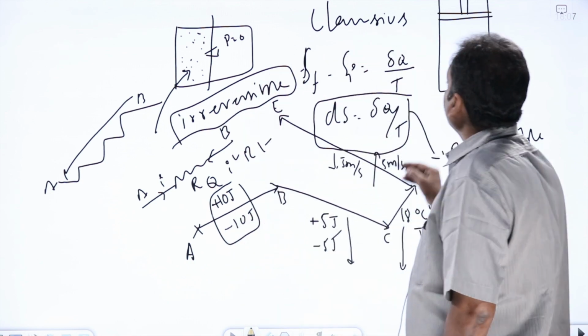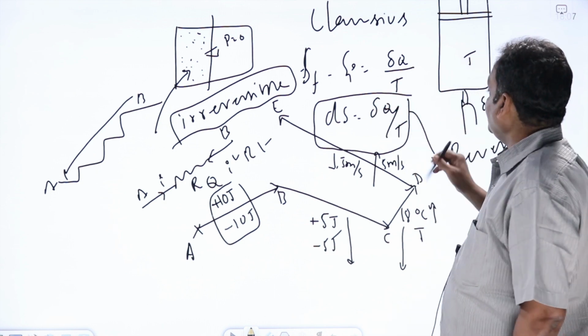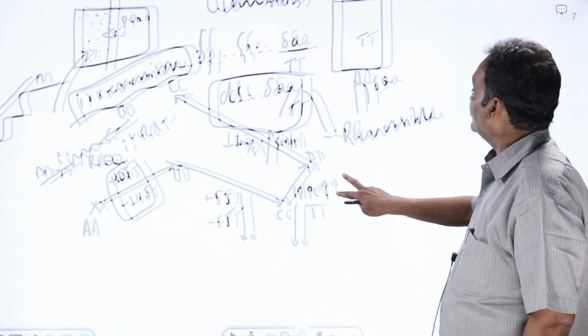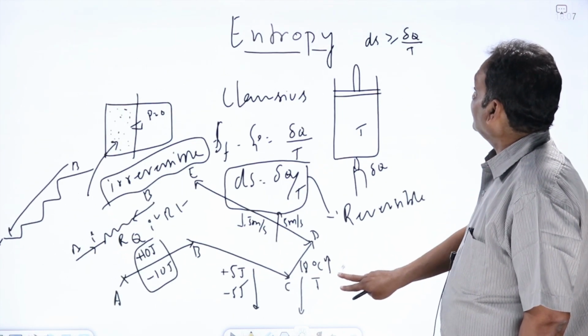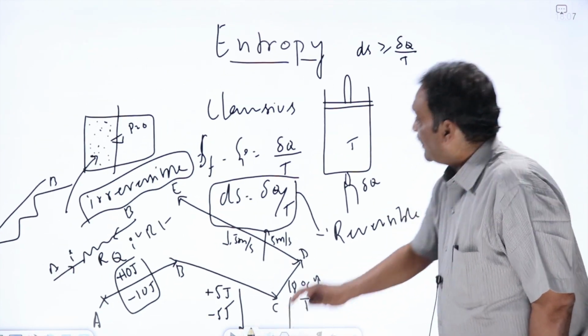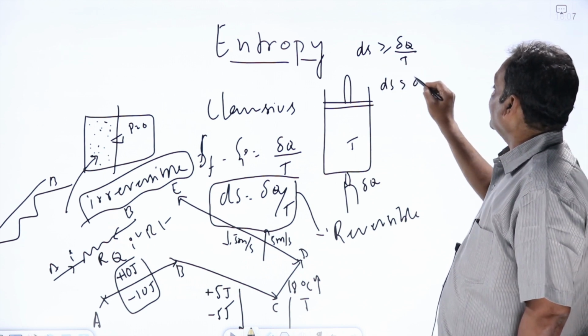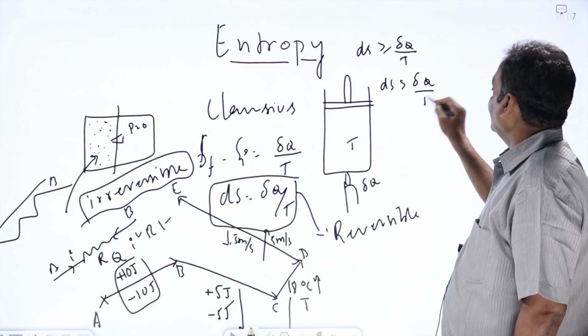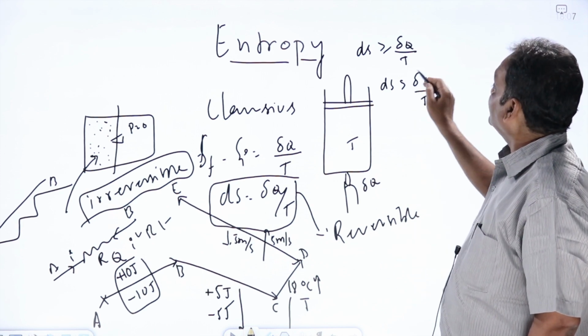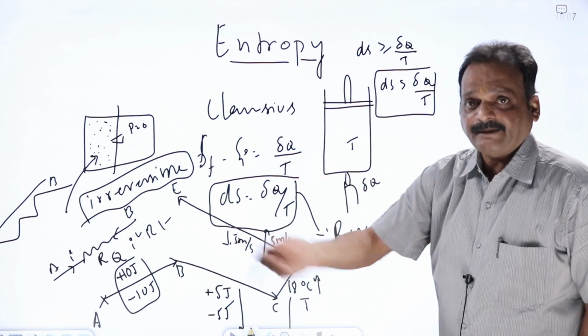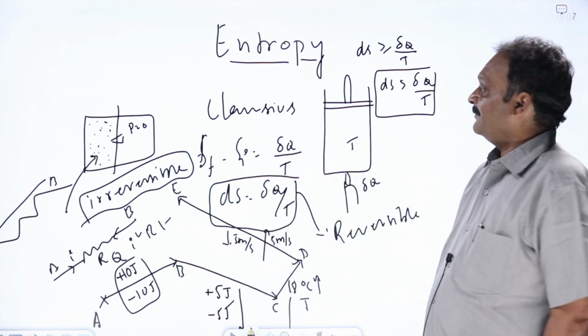For a reversible process, the change in entropy dS is equal to delta Q by T. If the process is an irreversible process, the change in entropy dS will be greater than delta Q by T. What is the significance of this will be clear as I go deeper into the term called entropy.